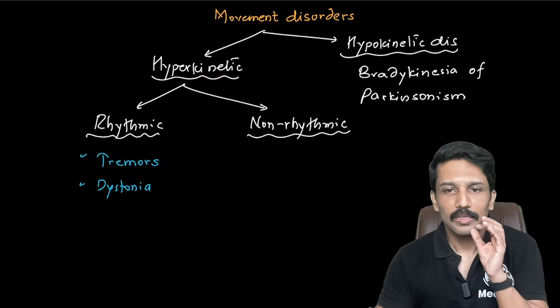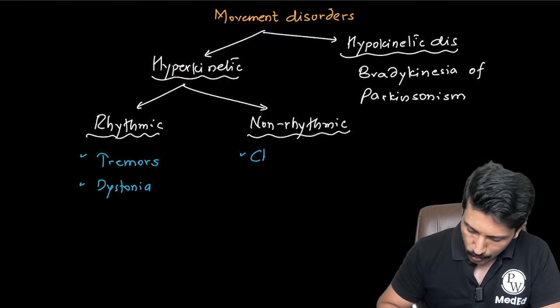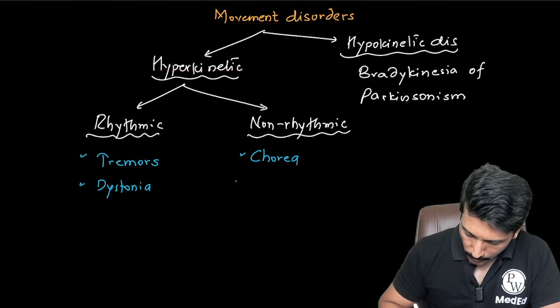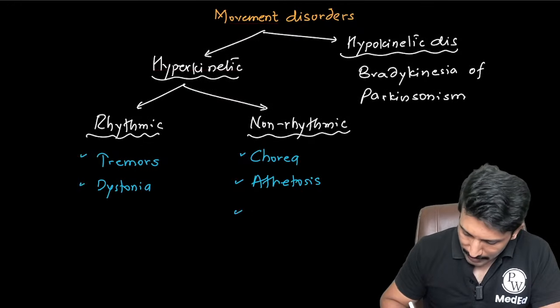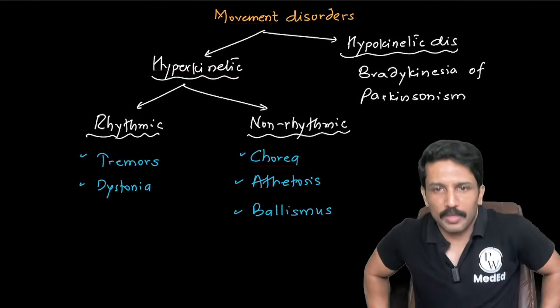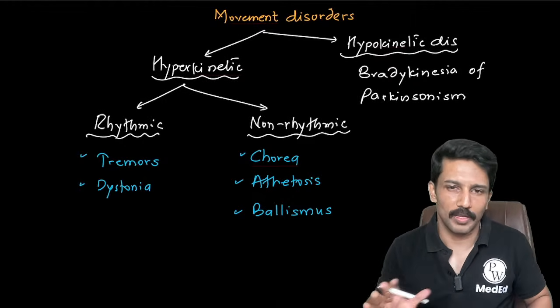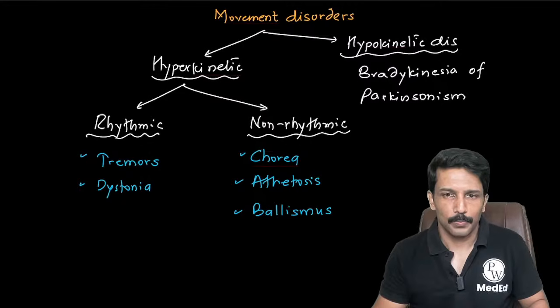Today we will focus on the non-rhythmic movement disorders. There are mainly three non-rhythmic movement disorders that you need to remember. The first one is going to be chorea, the second one is athetosis, and the third one is ballismus. If it is unilateral, you can add hemi to any of them: hemichorea, hemiathetosis, or hemiballismus. If it is bilateral, you can simply call it chorea, athetosis, and ballismus.